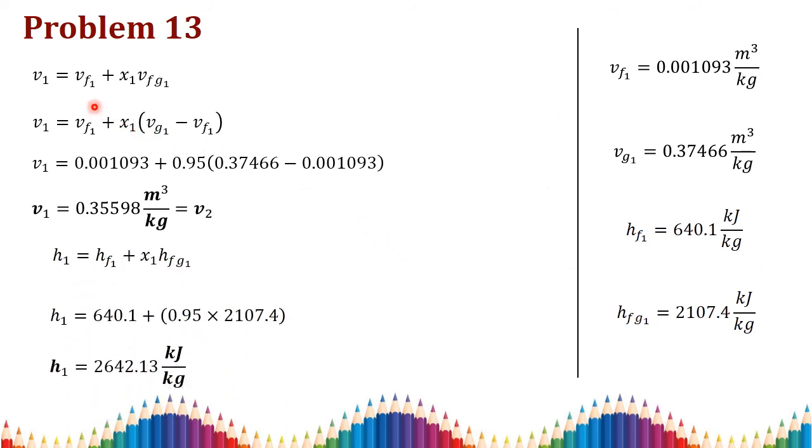Then V1 is equal to Vf1 plus x1 into Vfg1. We know that Vfg1 can be written as Vg1 minus Vf1. Substitute all the values Vf1, x1, Vg1 and Vf1. You get V1 equal to 0.35598 meter cube per kilogram, which is equal to V2. In a similar way we can find the specific enthalpy. H1 is equal to Hf1 plus x1 into Hfg1. We know all the values: x is 0.95, and Hf1 and Hfg1 we take from the steam table. So H1 is equal to 2642.13 kilojoule per kilogram.